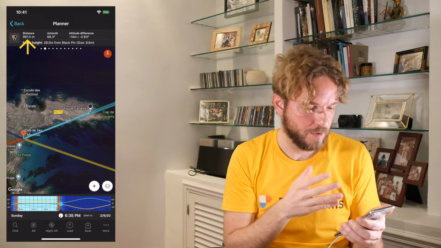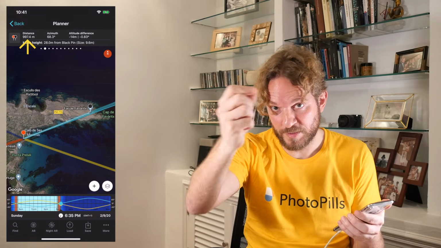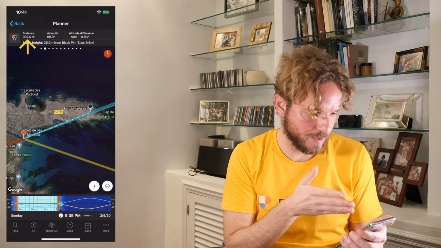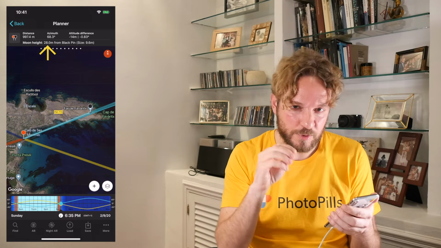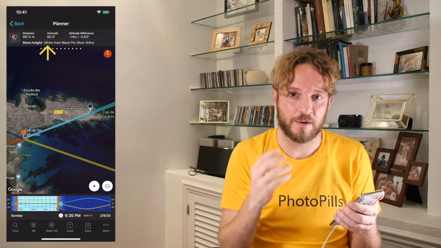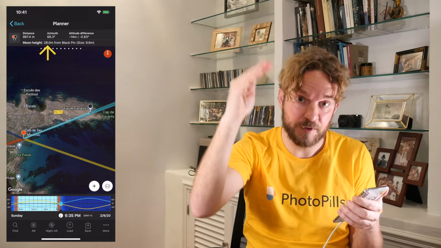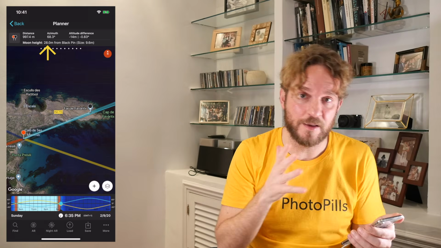To start with, it's giving you the distance between pins. This is the distance between your subject, if you place it right on your subject, and the red pin position you're shooting from. In this case it's 997.4 meters. But most important, it gives you the moon height above the black pin. This is the height of the center of the moon above the ground level where you placed the black pin. In this case it's 28 meters.